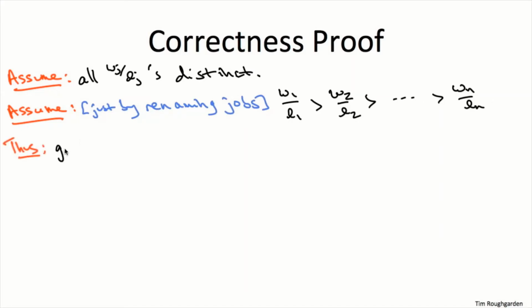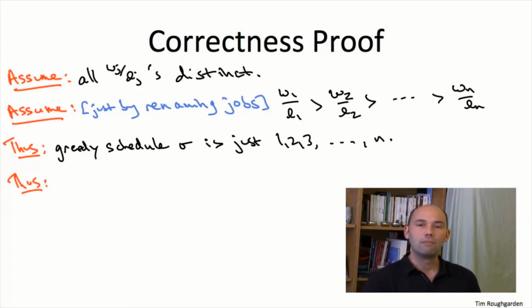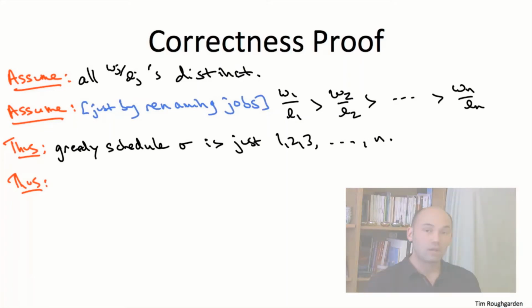As a consequence of this switch in notation, the greedy schedule is very simple to describe. It just schedules job 1 first, then job 2 second, then job 3 third, and so on all the way up to job n. Okay, so we have one assumption which is not without loss of generality, and we'll have a separate argument for handling ties. We have a second assumption which is without loss of generality. It's just an agreement amongst friends who want to minimize notation. And now let's actually derive something with content.